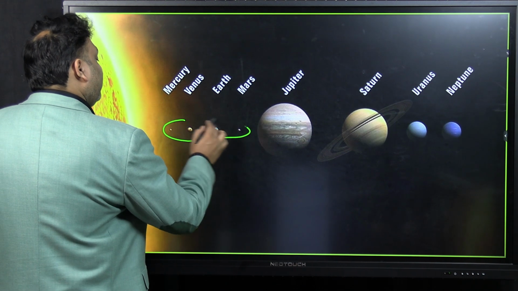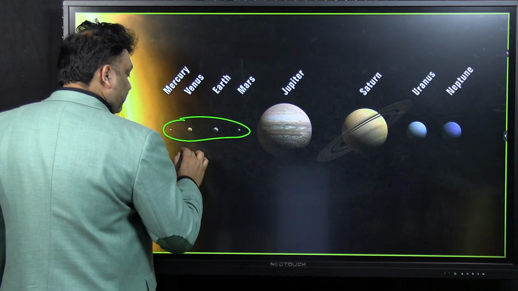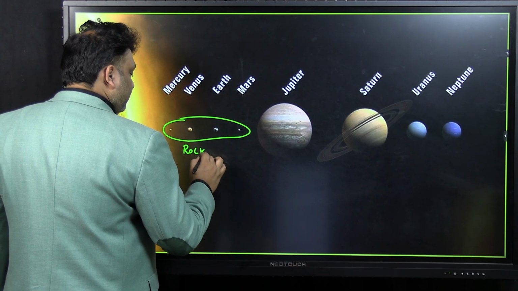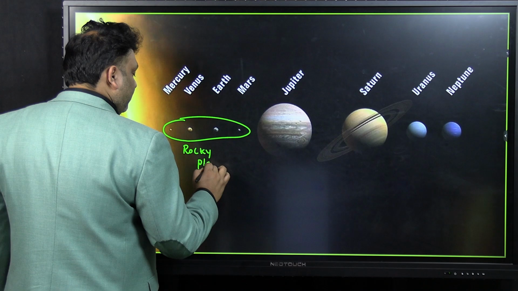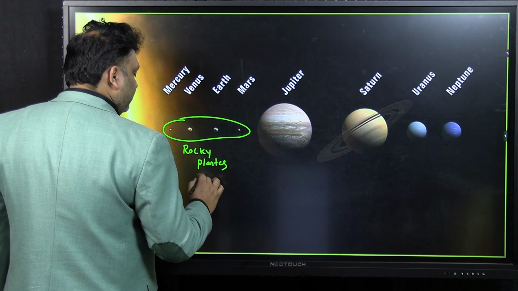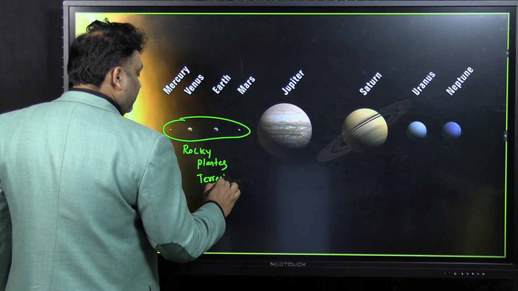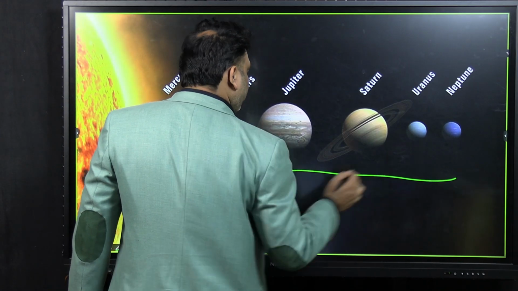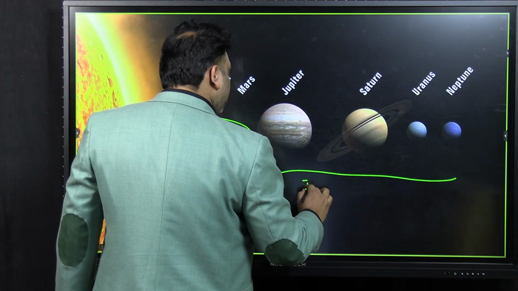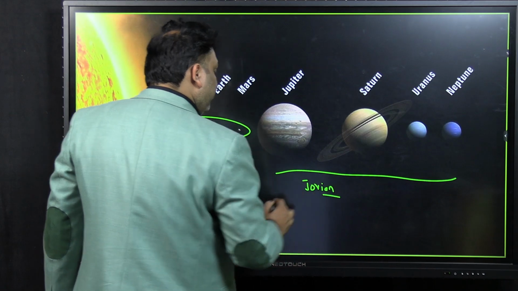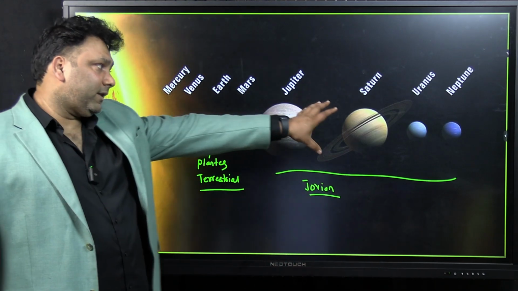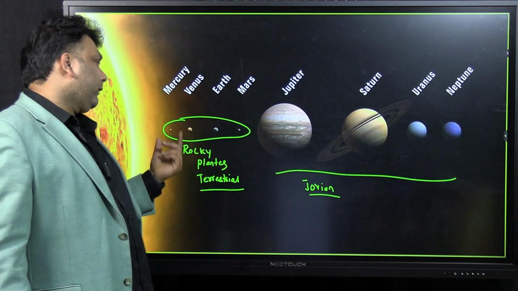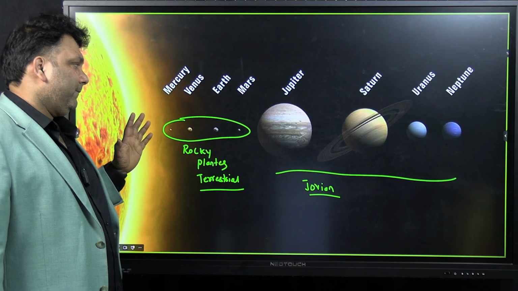Means the rocks were very less. Rocky planets are small, and the gases have been formed as the Jovian planets. Means the quantity of gas was more and the quantity of rocks was less.